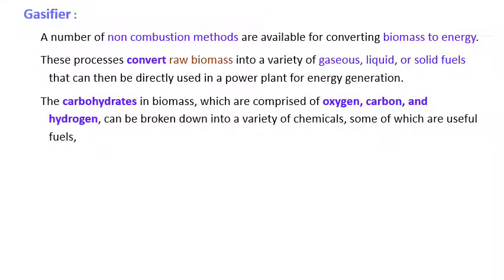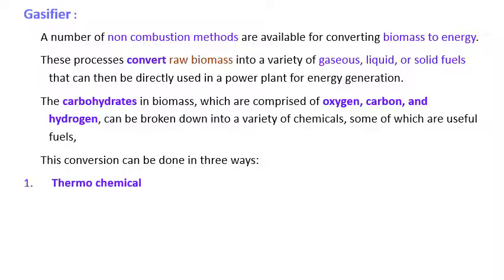The carbohydrate in the biomass, which is comprised of oxygen, carbon and hydrogen, can be broken down into a variety of chemicals, some of which are useful fuels. This conversion can be done in three ways: one is thermochemical, second is biochemical, and the third is chemical.